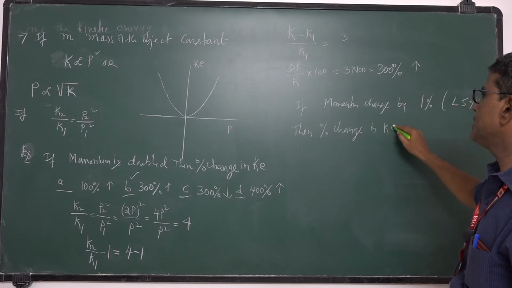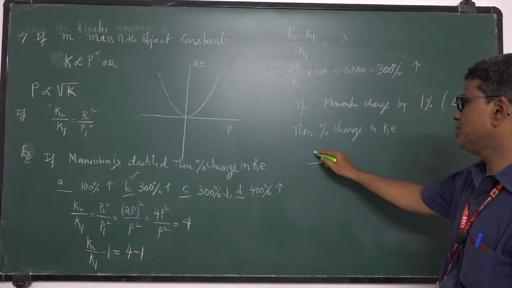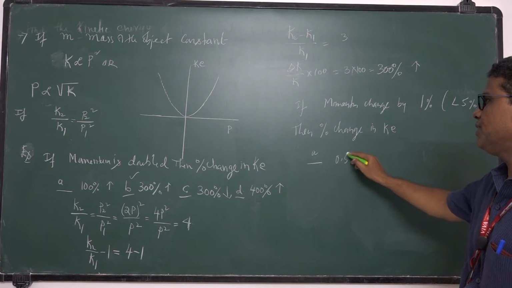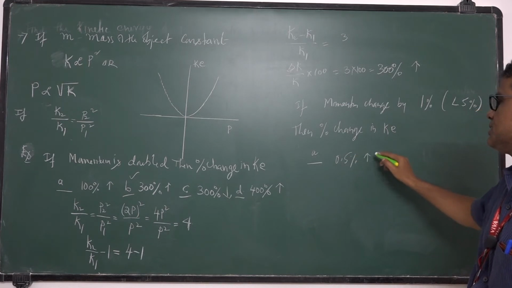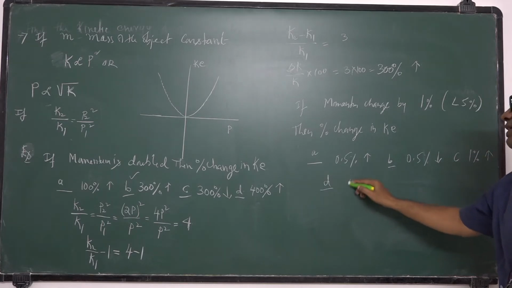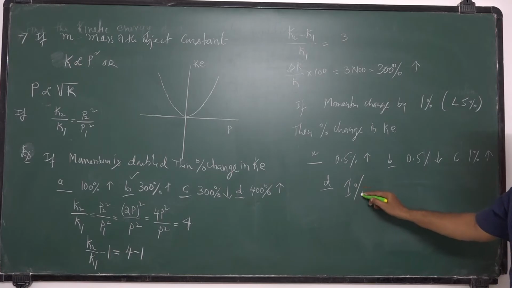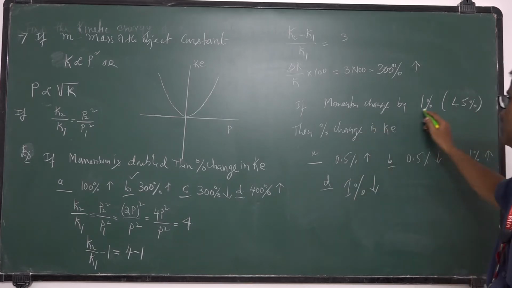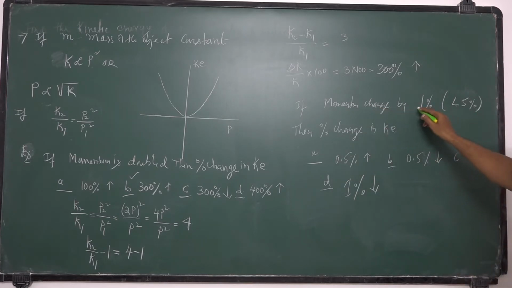Option A, 0.5% increases, B, 0.5% decreases, C, 1% increases, D, 1% decreases. Suppose for small percentage changes, the momentum changes by 1%.